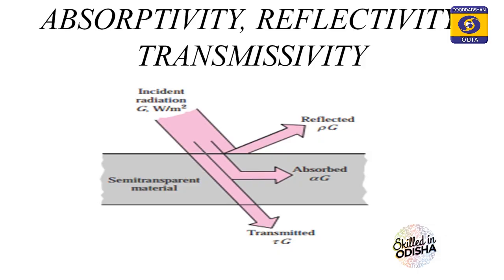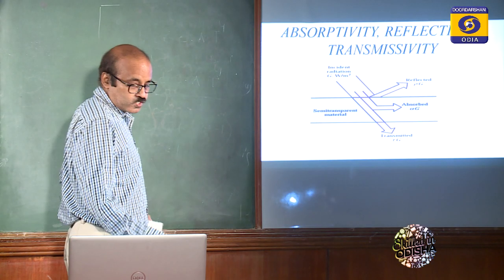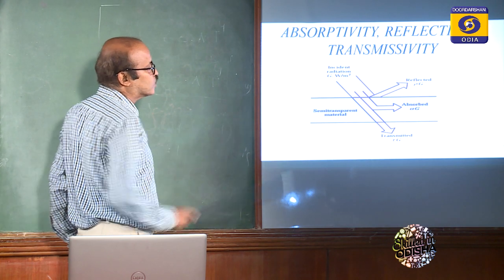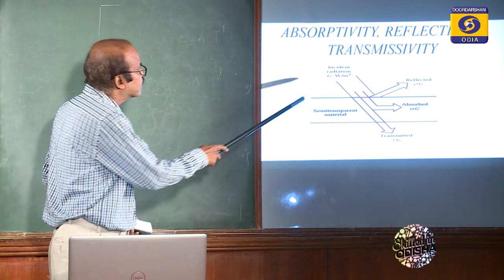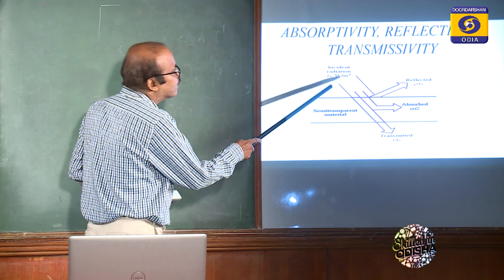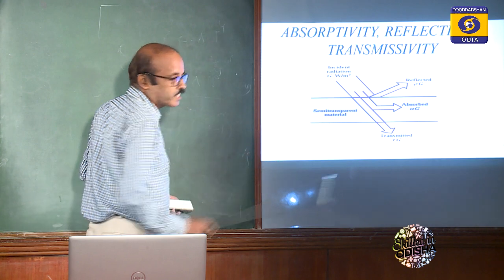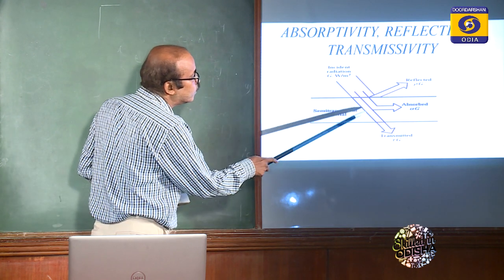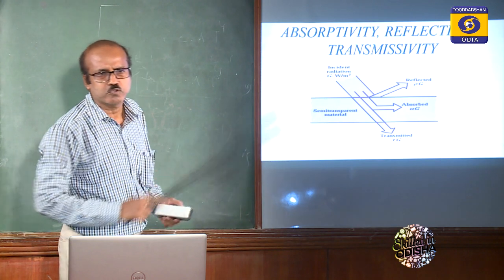So here is a slab or any material. This is your incident radiation. It might be coming from any source of heat. It gets divided into 3 different directions. A portion of the incident radiation will be reflected, some will be absorbed by the body, and the rest will be transmitted through this object to the outside.